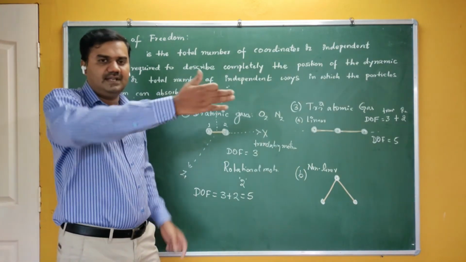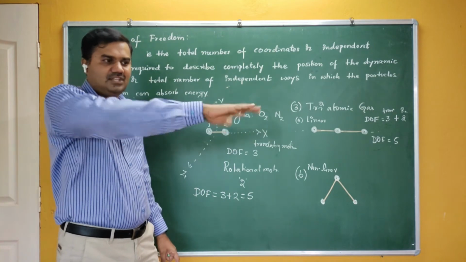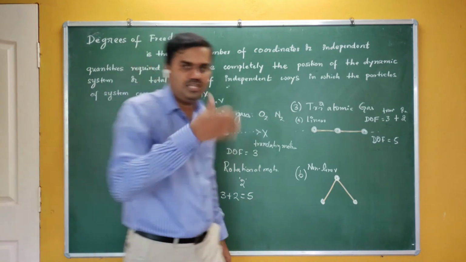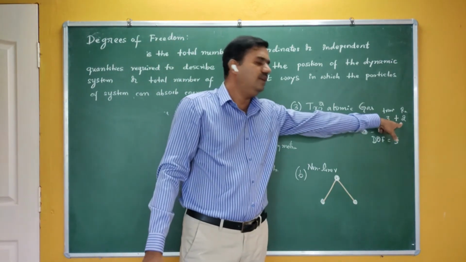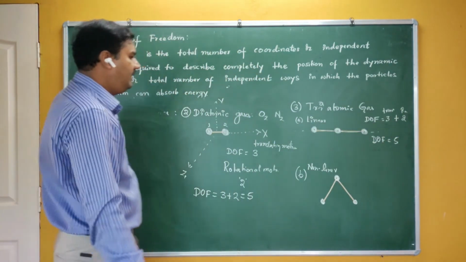Again, you can see that now this is a molecule, it is in the X direction. If it rotates along X, its position doesn't change. The position changes only when it is rotating along Y and Z. So it has got 2 degrees of freedom due to the rotational motion. So finally, we have 5 degrees of freedom.